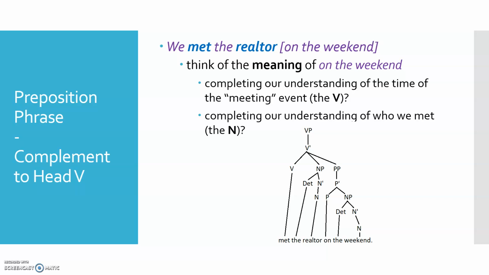So you see, here is the tree for met the realtor on the weekend. And there's our little preposition phrase, on the weekend. And I've linked it into the tree as sister to the head verb. So there's my head verb, and you see how the preposition phrase is its sister node. So in this case, this head verb meet actually has two complements. It has the direct object, the realtor, and it has the preposition phrase of this time frame. So here we met someone sometime.